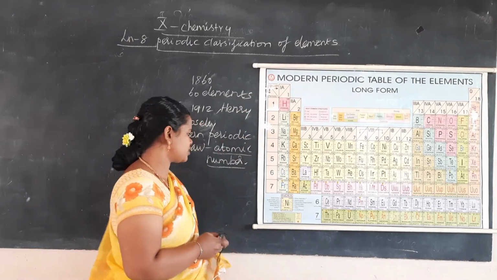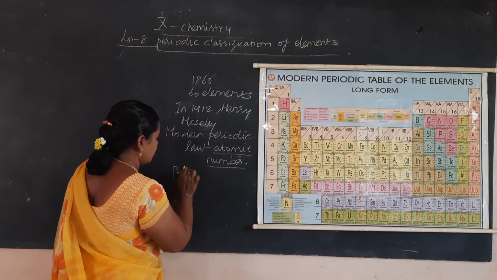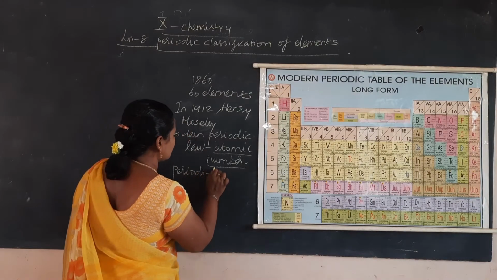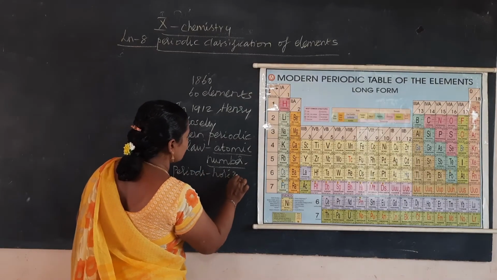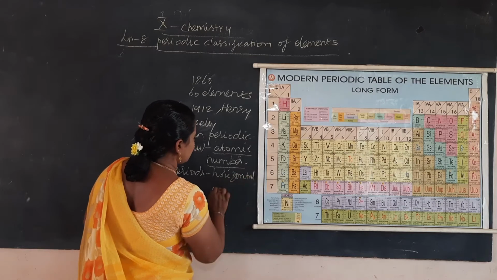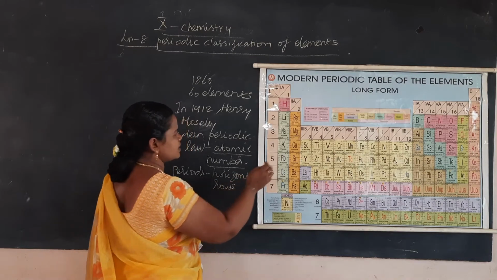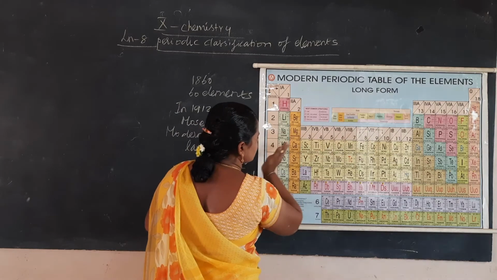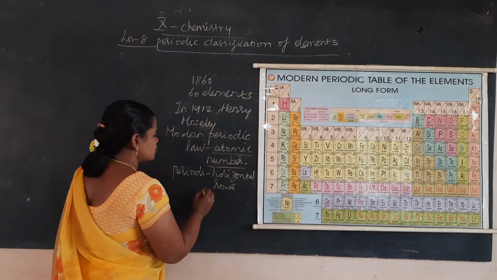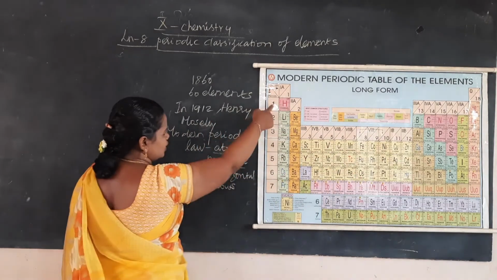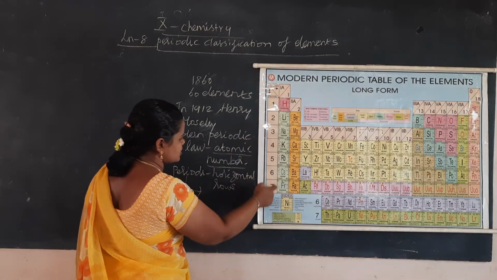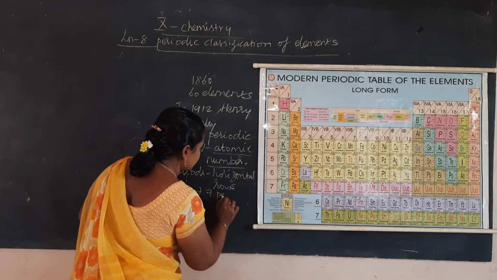First we will see the features of periods. We know that horizontal rows are called periods. What is this horizontal row? This one. Horizontal rows are called periods. How many periods are there? 1, 2, 3, 4, 5, 6, 7. So 7 periods are there.